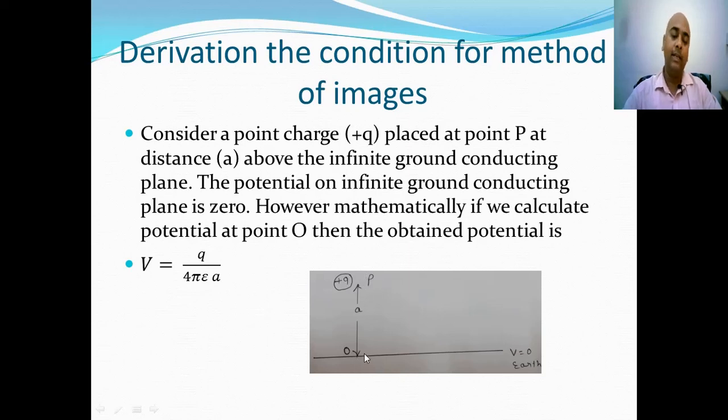This is a contradictory statement, because as per the established fact the potential on the earth should be equal to 0. However, we are obtaining potential at O due to the charge which is not equal to 0.